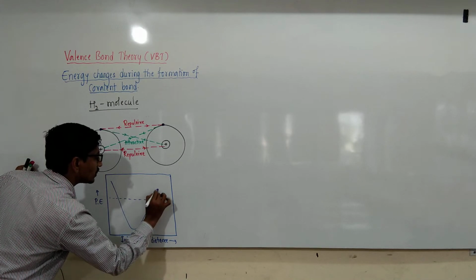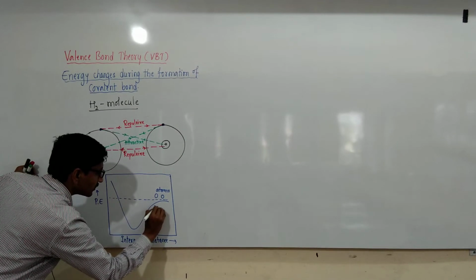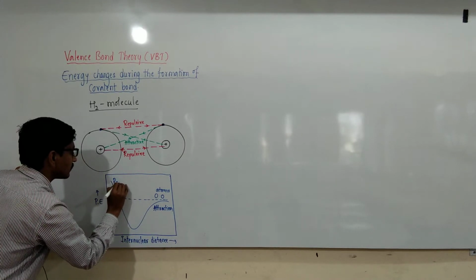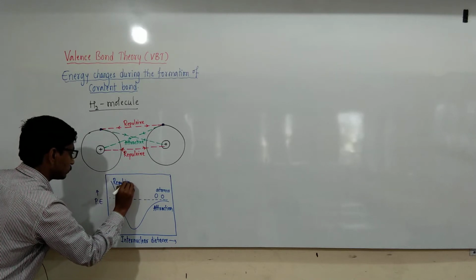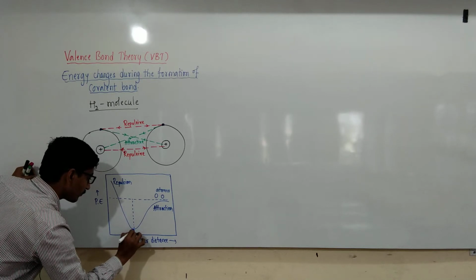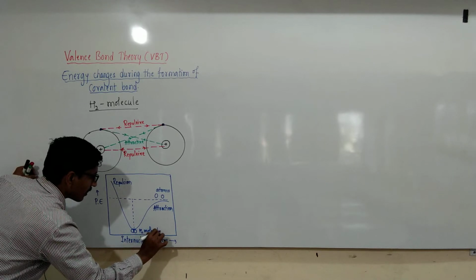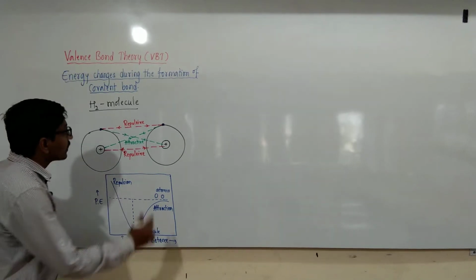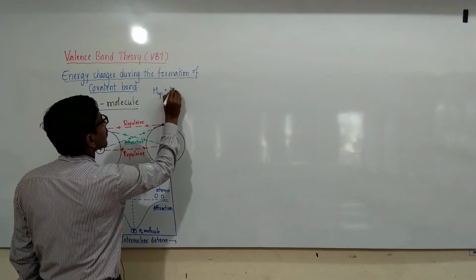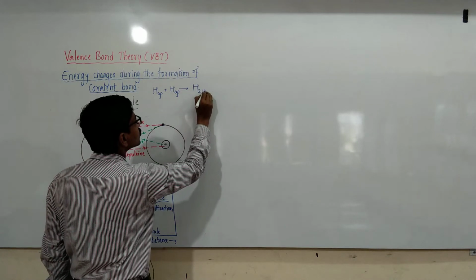Here, two hydrogen atoms are approaching towards each other, this is an attraction, here repulsion, and these two combine to form H2 molecule, and it lowers the energy, and hydrogen atoms combine to form H2 molecule.